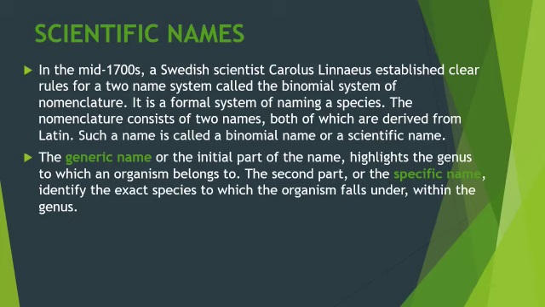So, a Swedish scientist named Carolus Linnaeus in the mid-1700s established clear rules for a two-name system called the binomial system of nomenclature. In this system, similar organisms are grouped into a genus, and each organism is given a two-word Latin name. The first word is the genus name and the second word is species.